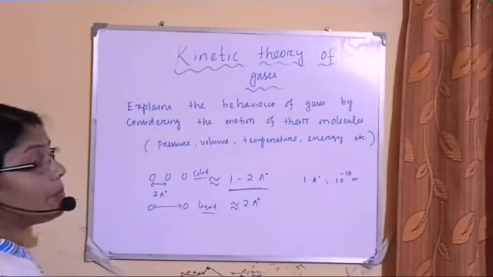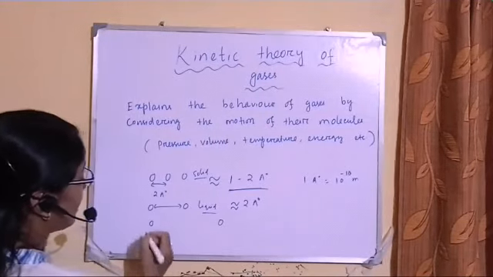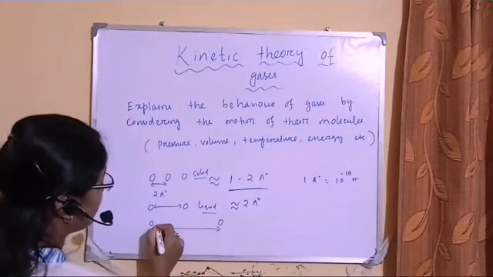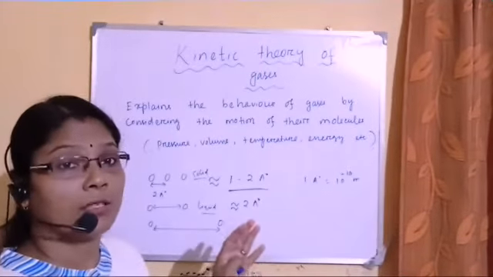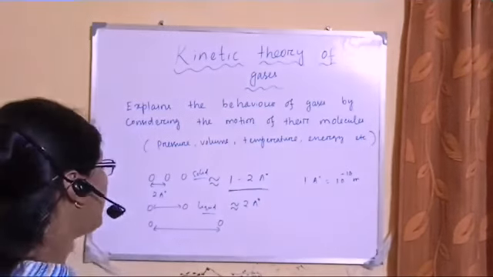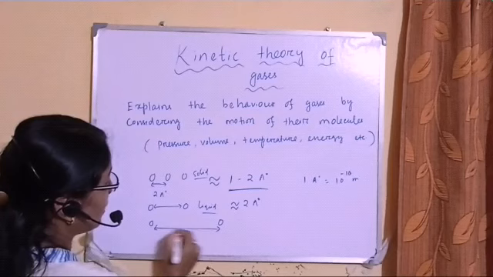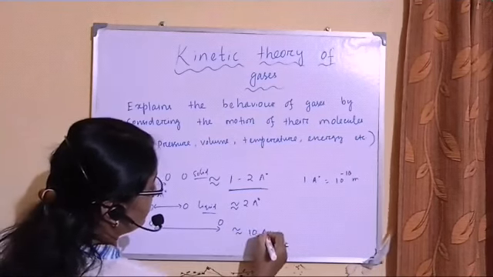Now if I talk about the gas, the intermolecular or interatomic distance, the distance between the atoms or molecules present inside the gas, is approximately 10 angstrom.